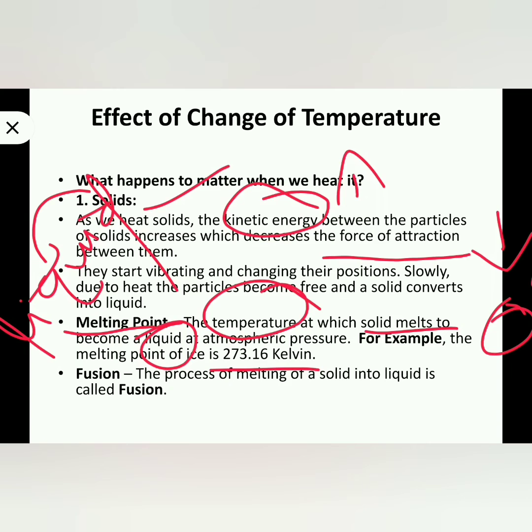So what is fusion? The process of conversion of solid into liquid is called fusion. The particular temperature at which solid converts to liquid is called the melting point, and the conversion of solid to liquid is called fusion.